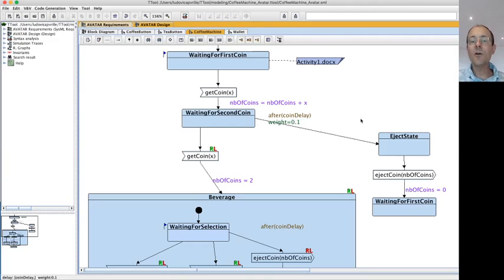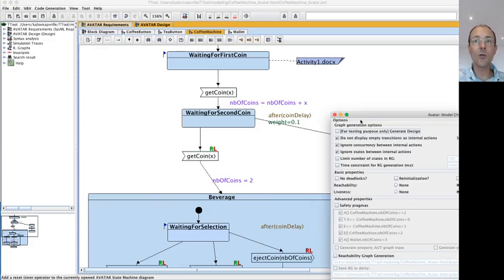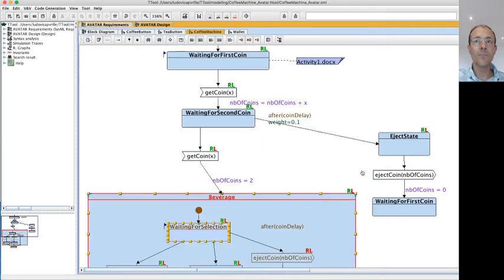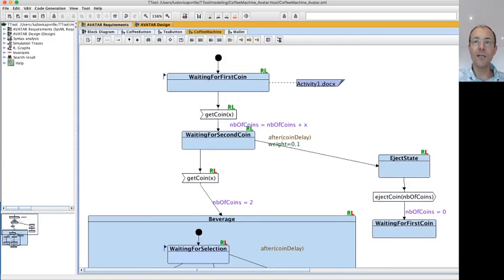Okay, let's now analyze the reachability and liveness of all states of the state machines. To do this, I need again to check the syntax. And now in the verification window, I will check all states there, and I click on Start. And now all the states of the model are annotated. And we see that here the reachability is satisfied until this point, because it's always possible to always get a beverage or to always eject the coin. So the two branches are the liveness, which is not satisfied.